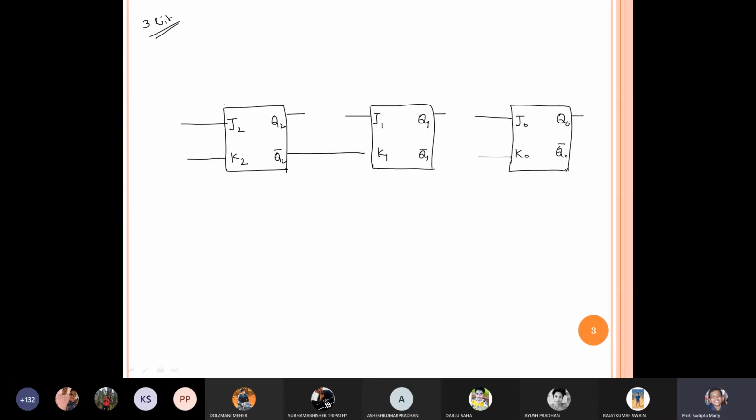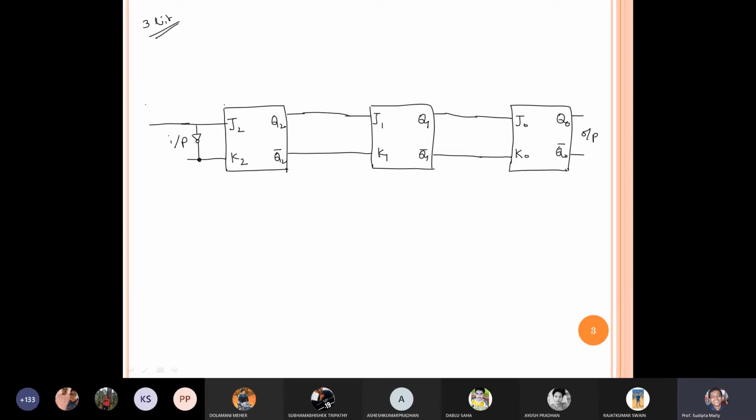Suppose Q2 bar is directly connected to this one, similarly Q1 bar is directly connected to this one, and Q2 is also connected directly. So it is my input port and it is my output port. Suppose here I am giving the input data and a simple NOT gate, which is connected over here.